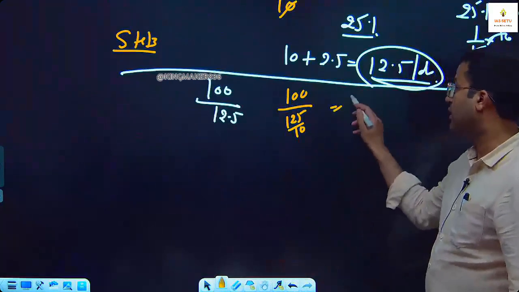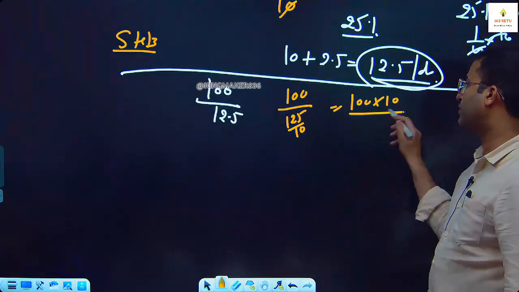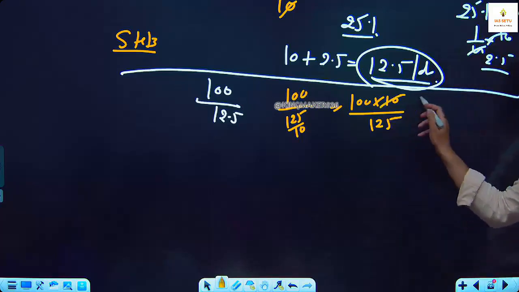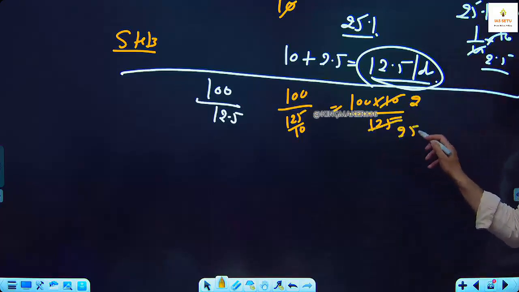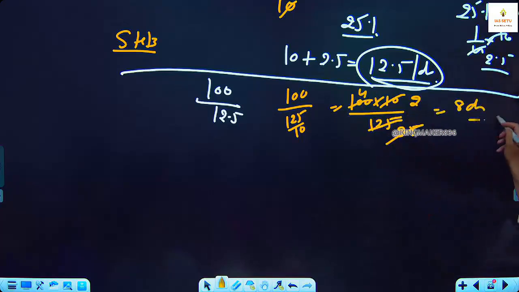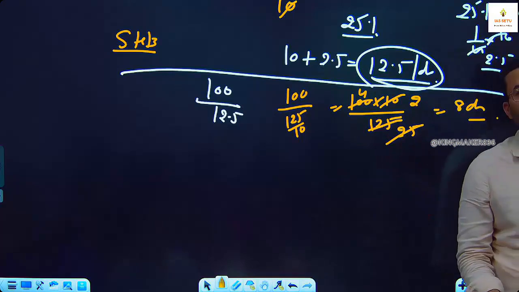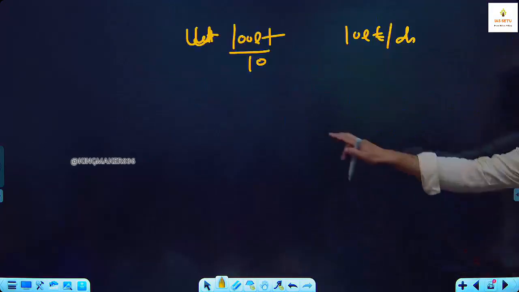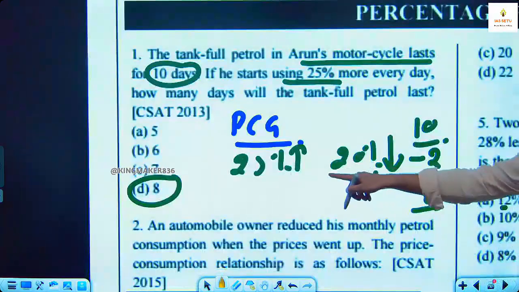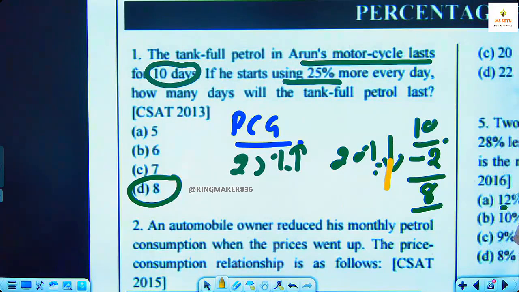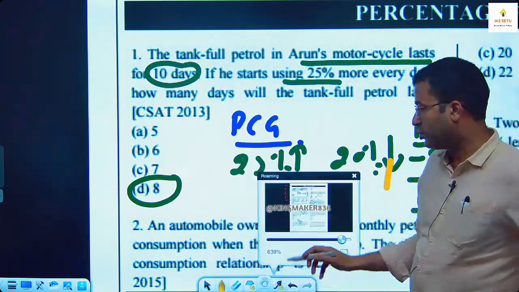So it will be 100 into 10 upon 125. अब इसको 5 से डिवाइड कर लो. 25 fours are 100. 4 into 2, 8 days. So now that tank will last for 8 days. Better is this if you know the concept: 25% increase compensated by 20% decrease, direct PCC question. Otherwise assumption. Okay, next question number 2.